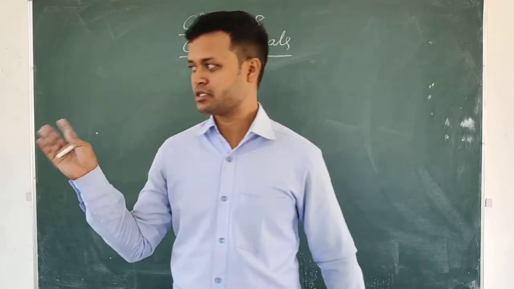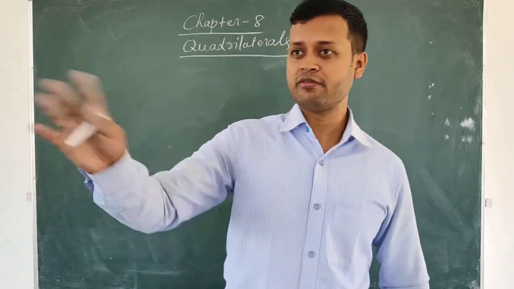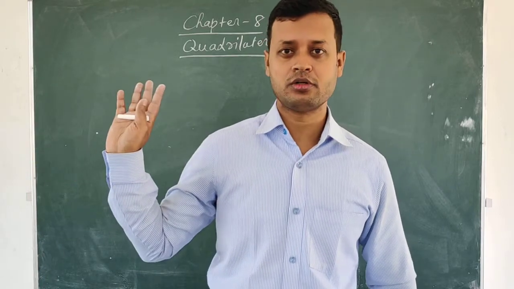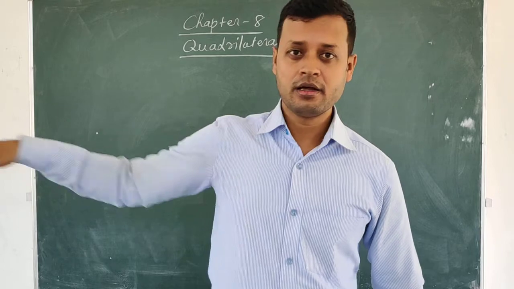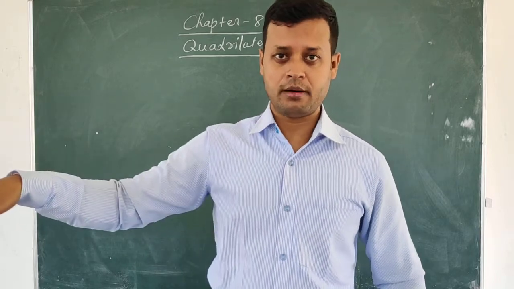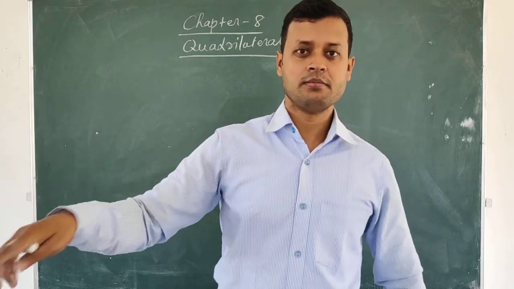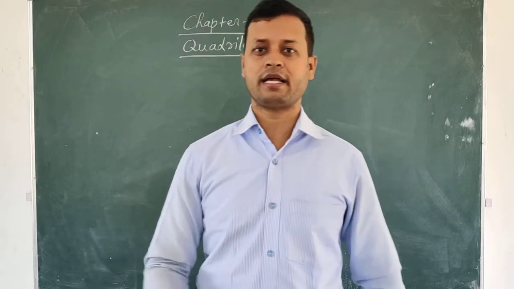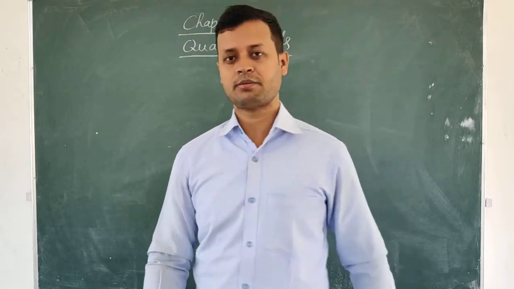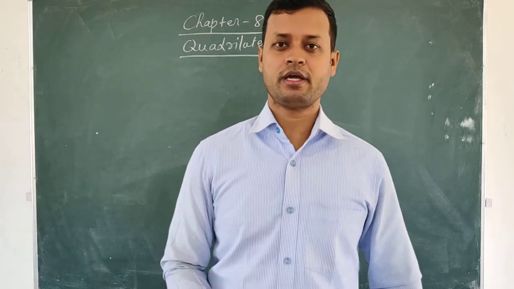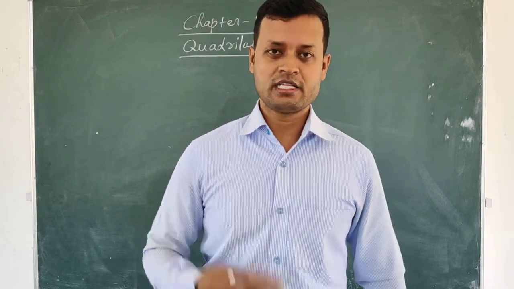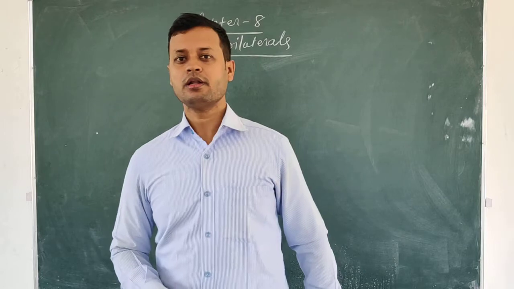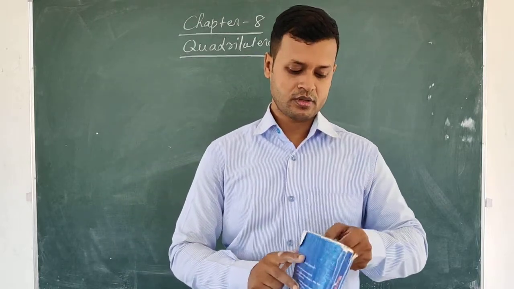This shape is so very visible. If you see the agricultural fields also, some are of square shape, some are rectangular. Even the land on which your house is made may be of the shape of a rectangle or a square if you observe properly. That's why this chapter, quadrilaterals, has been given as a separate topic in our course.